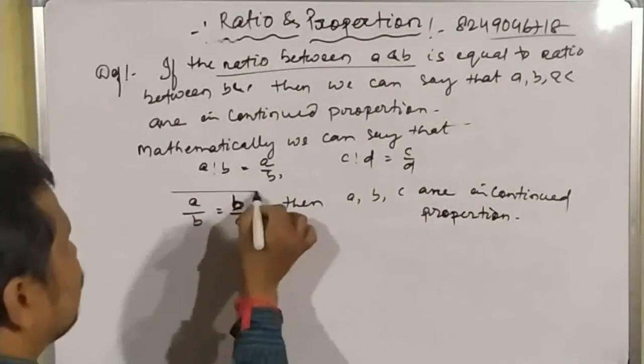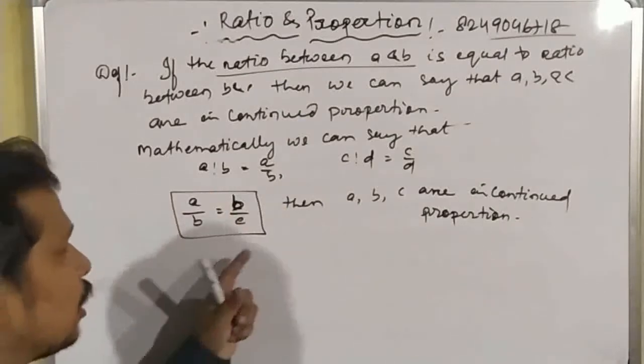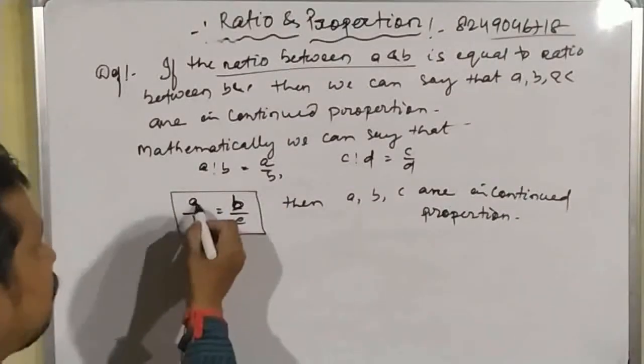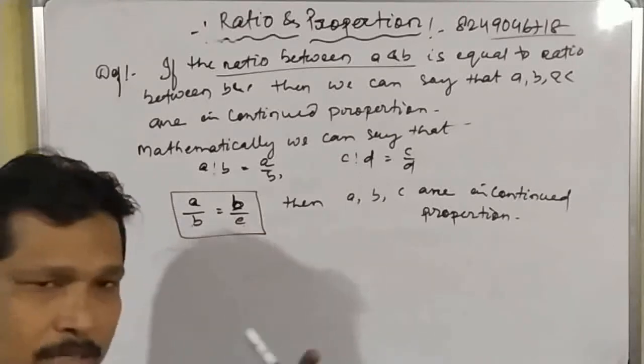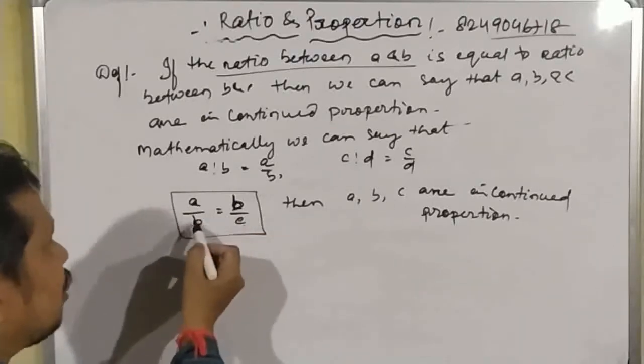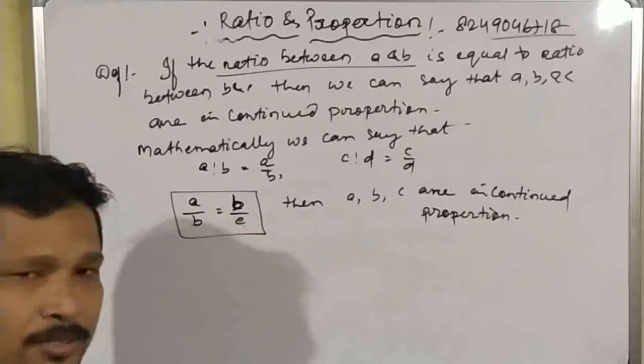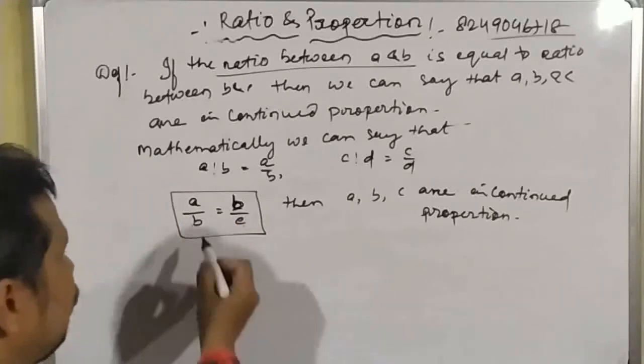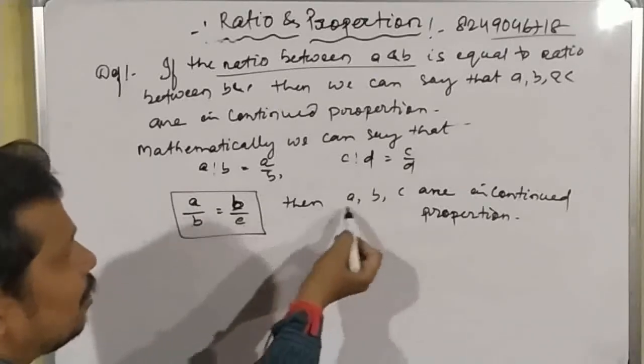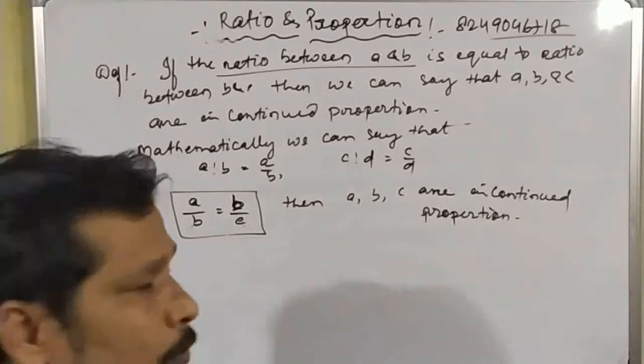Okay, so what is the first condition to check whether the numbers are in continued proportion or not? If A by B is equal to B by C. Here there are 3 numbers: one is A, second one is B, and third one is C. So if A by B is equal to B by C, then A, B, C are in continued proportion.